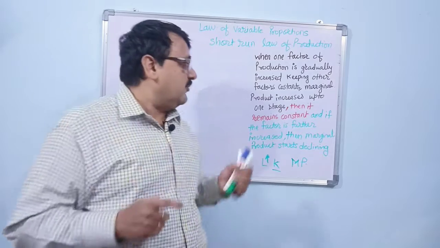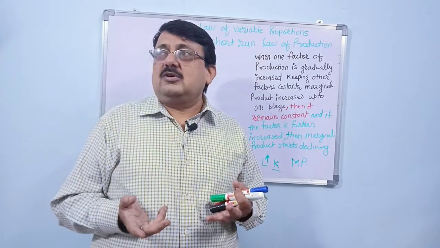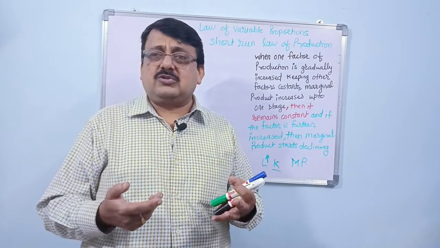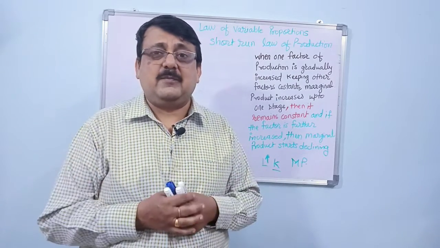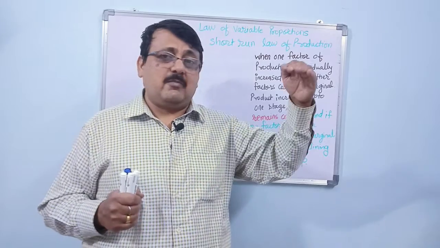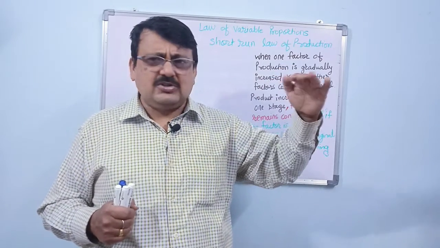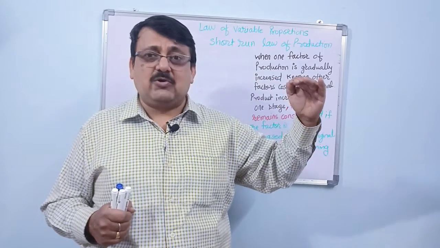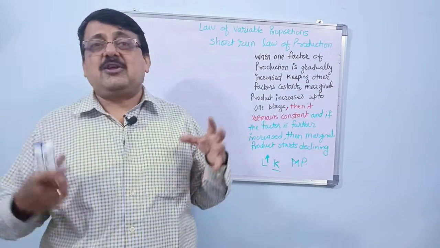What will happen? The fourth labor has nothing to do, so he will be interfering with the production process, and your marginal production will remain constant, it will not increase. If the fifth labor comes, it will still remain constant. When the sixth labor comes, there will be a lot of chaos.